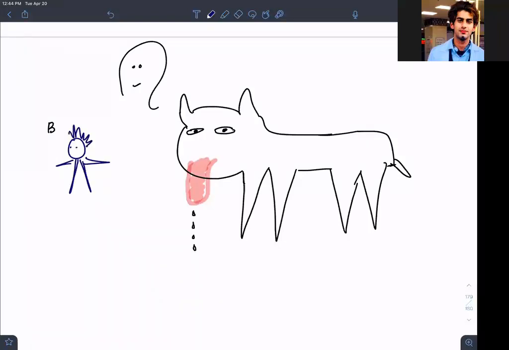So guys, what will happen? Once this person, B person, is seeing this dog, his brain has already been programmed since childhood that once a dog is there, he will eat you, he will bite you, and the body has to protect itself.